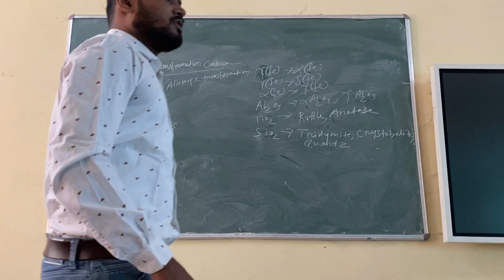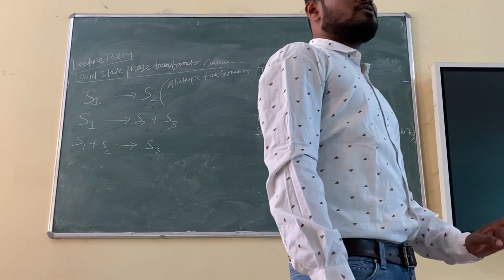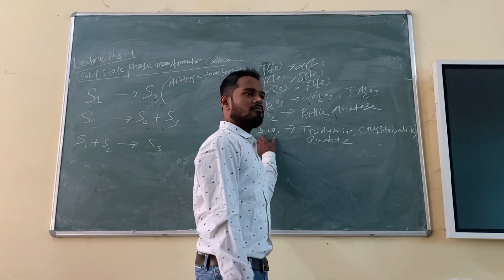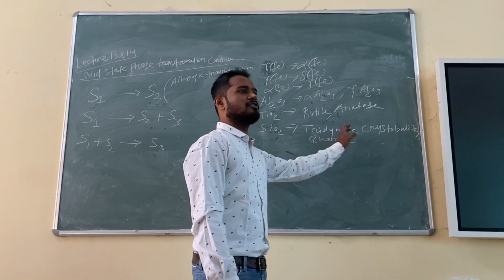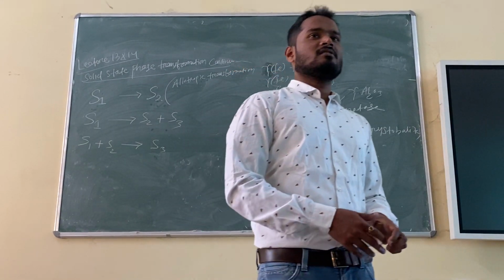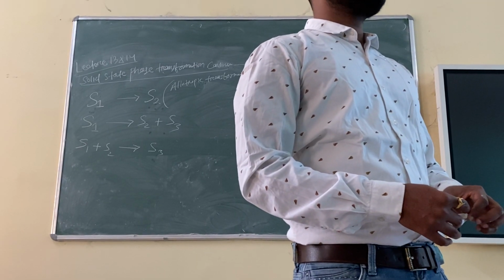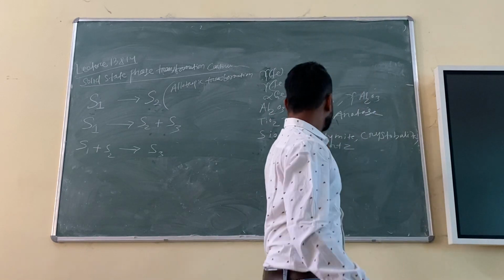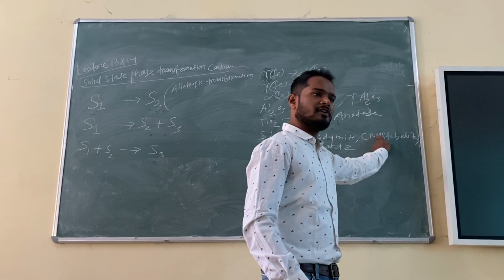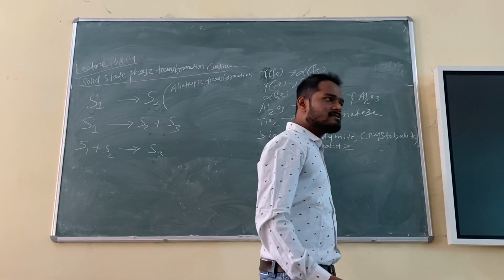Tridymite, cristobalite, quartz. So you should have understood why the same compound is showing different forms. Can you tell me why the same compound shows different forms? This form is different from this form. How? Because of the difference in crystal structures. But the material is the same, silica.